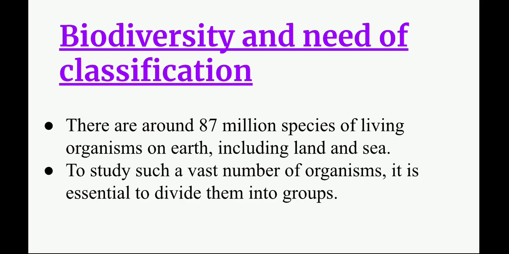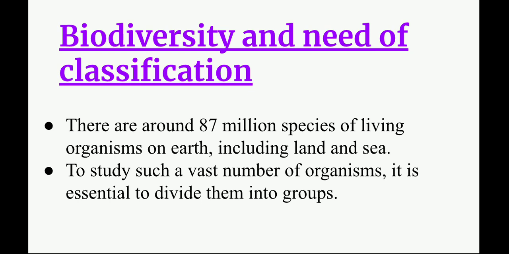Now let us go for the first point of the lesson, that is biodiversity and need of classification. Word biodiversity means, bio means living and diversity means variety. There is a lot of variety in the living creatures around us, or on the earth, on land and air or sea. There are around 87 million species of living organisms on earth, including land and sea. To study such a vast number of organisms, it is essential to divide them into groups. Otherwise, it is not possible to classify them.